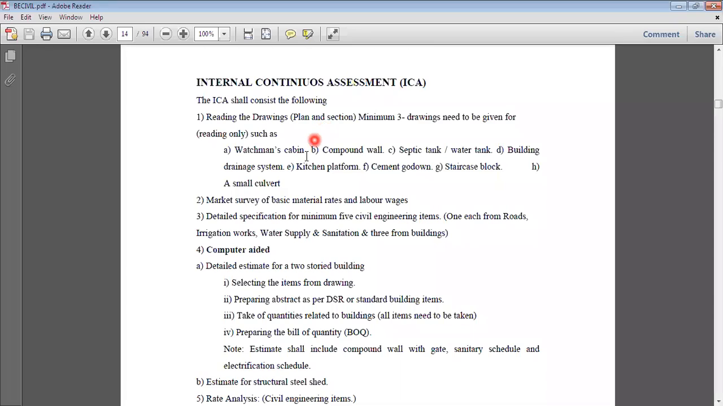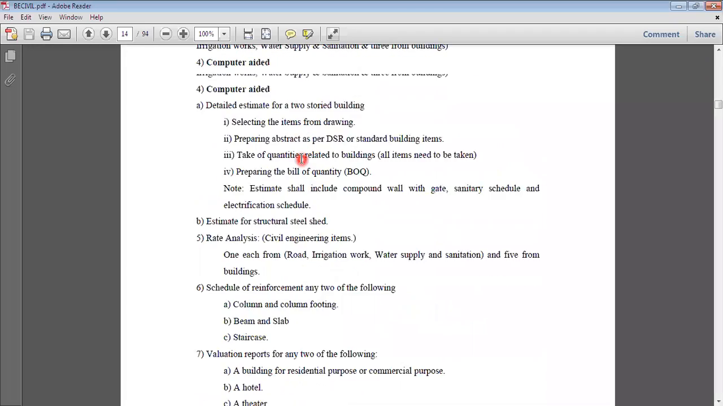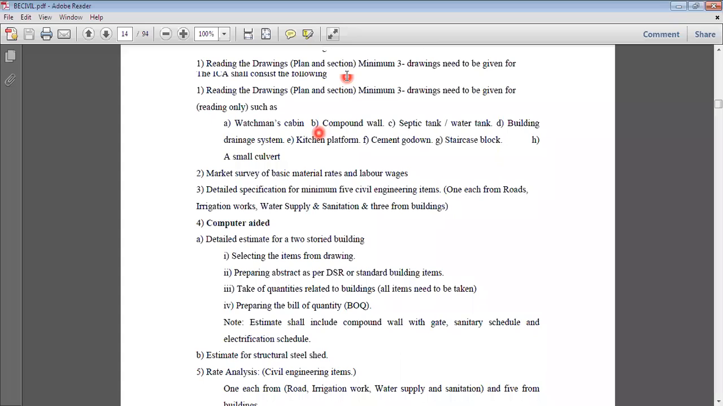So this is the part which is related with our ICA part. Now, if you have any doubt, you can ask me. We have 2 minutes to conclude this session.